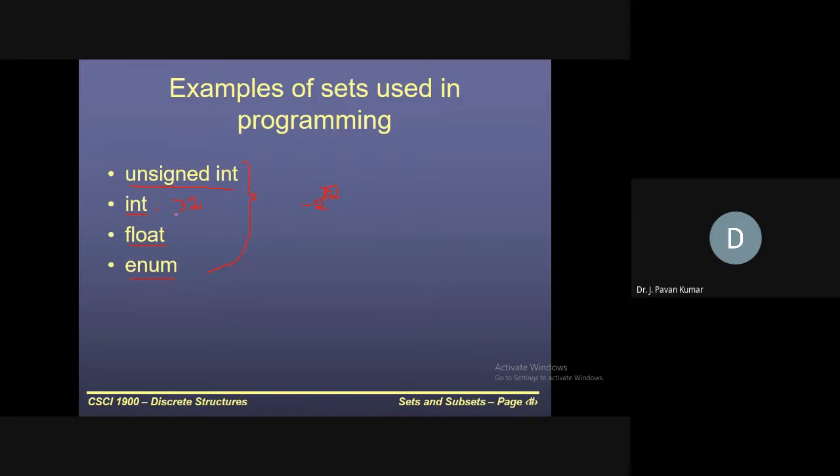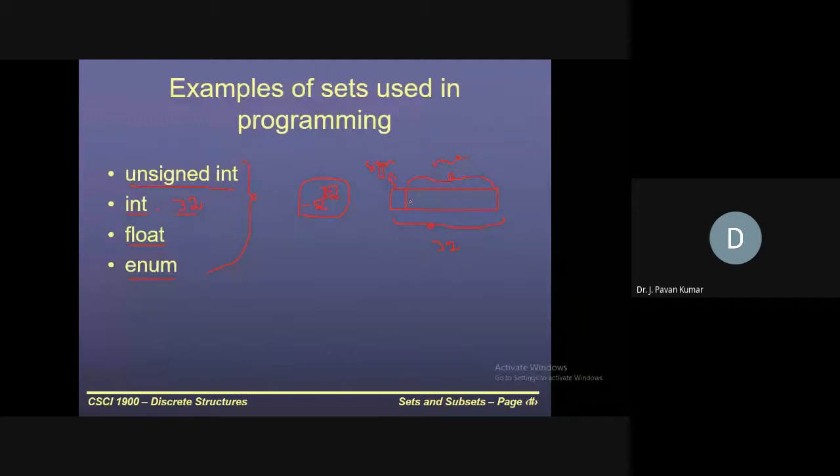But basically integer will contain both positive integers and negative integers, as the range itself indicates, minus 2 power 32 to plus 2 power 32. What does it mean? I will give just one point as an idea. Consider how many bits will be allocated for integer in general: 32 bits. Out of these 32, 31 will be allocated for storing the magnitude, and 1 bit we will use for sign, in the sense whether the number is a positive number or a negative number.